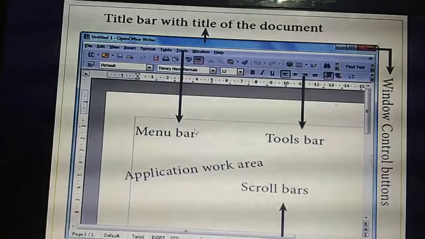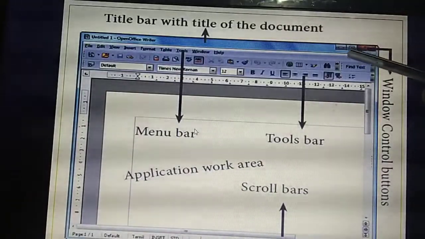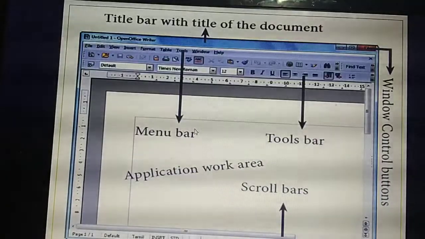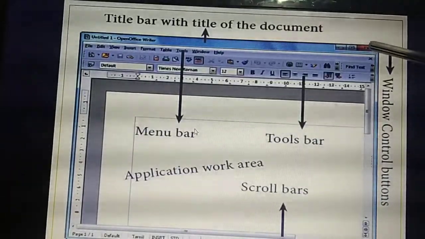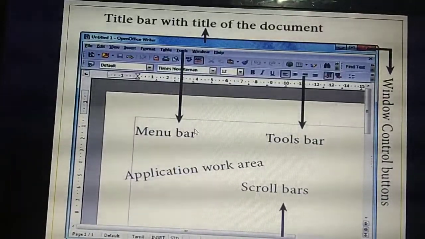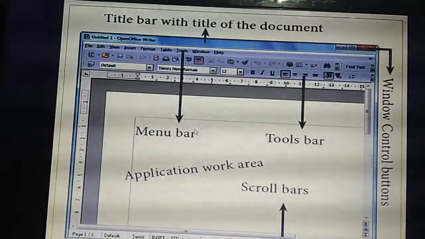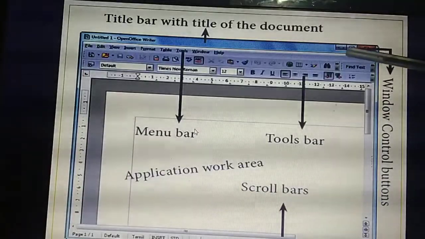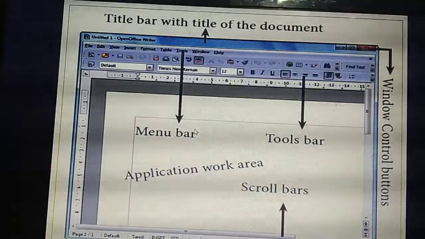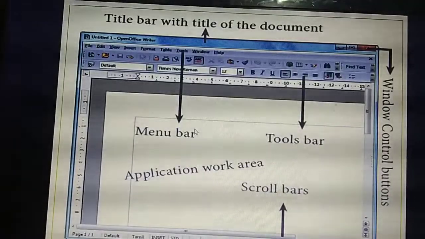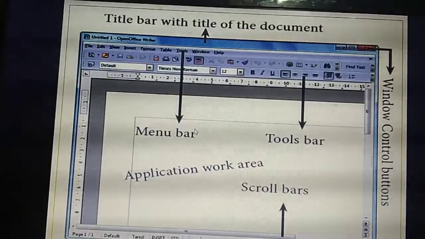Already I have shown. If you press the next button, the screen will resize as well as maximize. If you click this red color cross mark, the particular screen will close. So what's the use of these three buttons? Minimize, maximize as well as close. These three buttons altogether we are calling as the window control buttons.